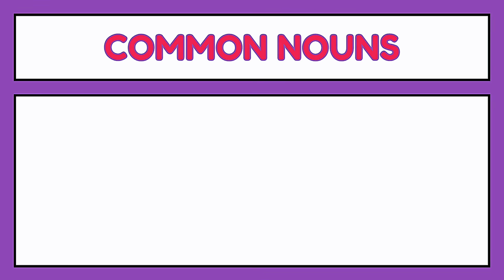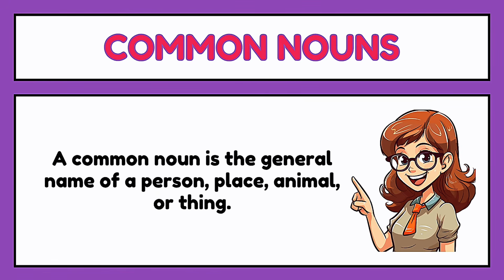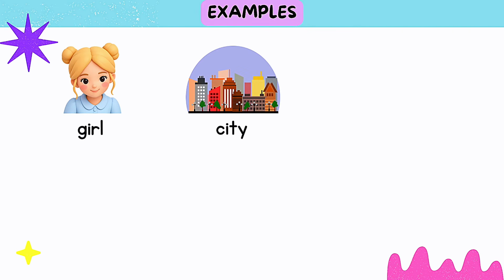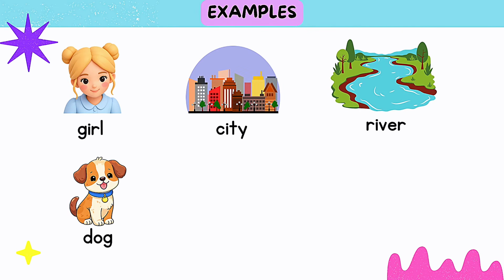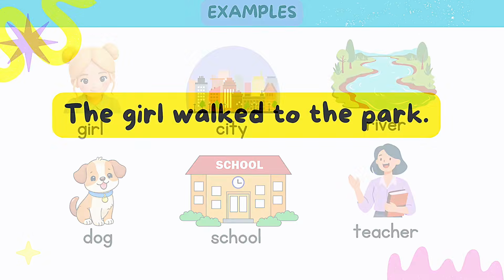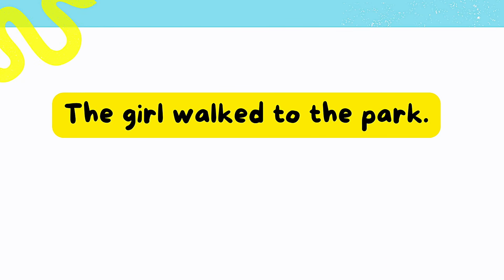2. Common nouns. A common noun is the general name of a person, place, animal, or thing. Examples: girl, city, river, dog, school, teacher. The girl walked to the park. In this sentence, girl and park are common nouns.